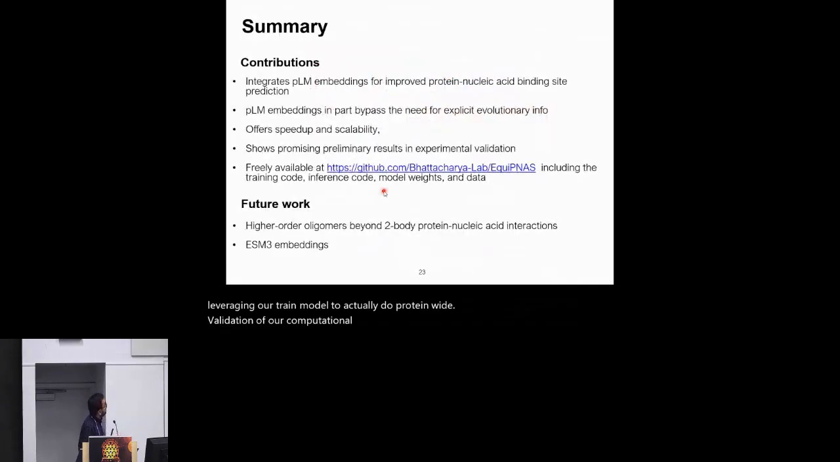So with that, I'd like to summarize the talk, reminding the contributions and the future work. The major contribution is to integrate PLM embeddings for improved protein nucleic acid binding site prediction. We looked at both protein DNA and protein RNA binding site prediction tasks. And we found that PLM embeddings, in part at least, bypass the need for explicit evolutionary search, which leads to speed up and perhaps scalability.